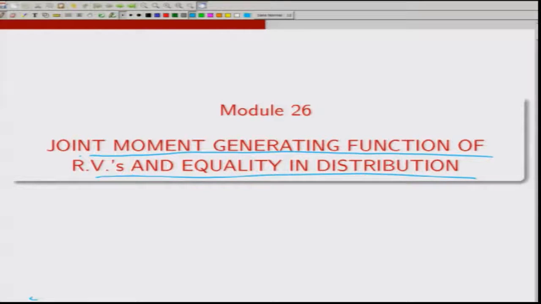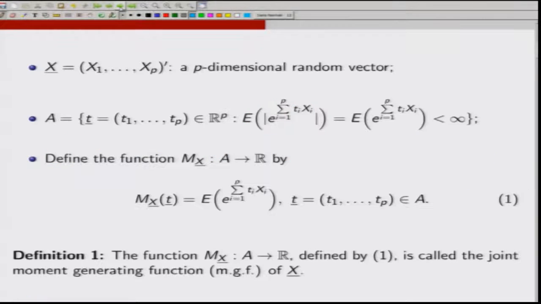So, to see the setup, suppose X is (X1, X2, ..., Xp), which is a p-dimensional random vector, and suppose my set A is the collection of all those (t1, t2, ..., tp) in R^p such that the absolute value of e to the power summation ti Xi has a finite expectation.